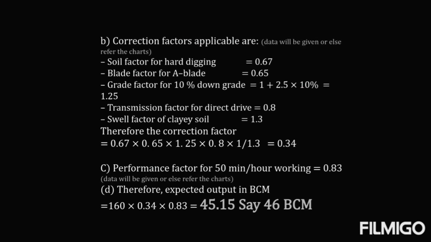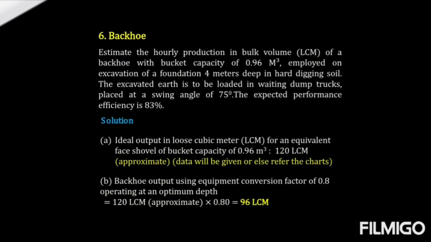Coming to the next problem, on the backhoe. In this we are supposed to estimate the hourly production in bulk volume of a backhoe with a bucket capacity of 0.96 m³, employed on an excavation of foundation 4 meters deep in hard digging soil. The excavated earth is to be loaded into a waiting dump truck which is placed at a swing angle of 75 degrees. The expected performance efficiency is 83%.